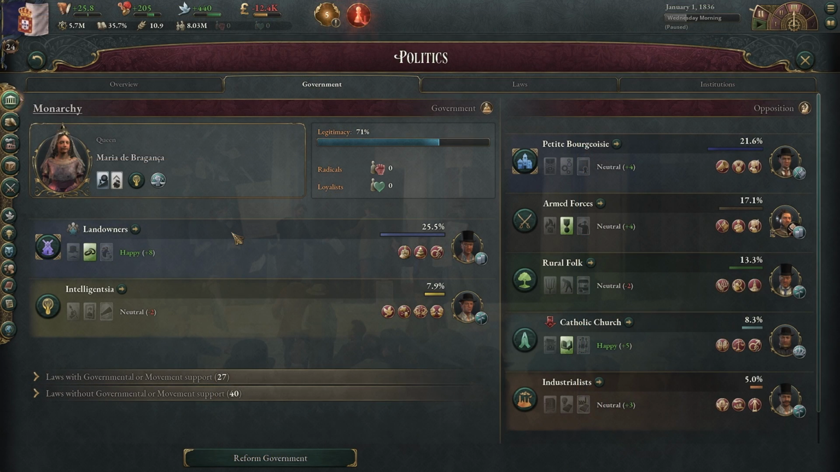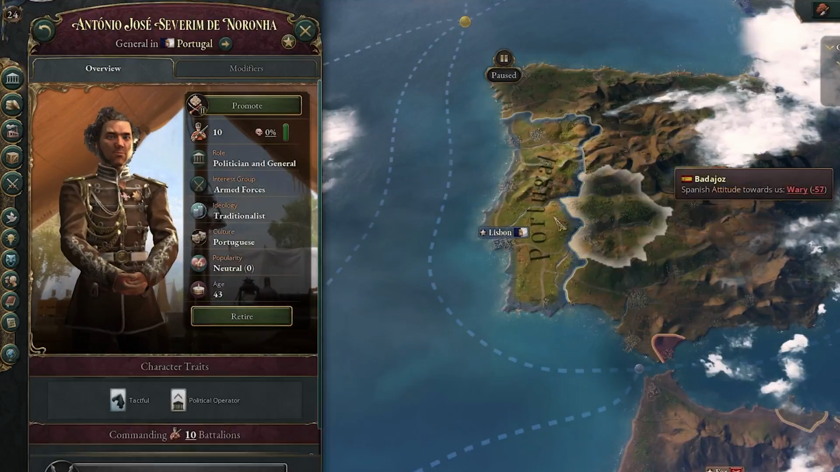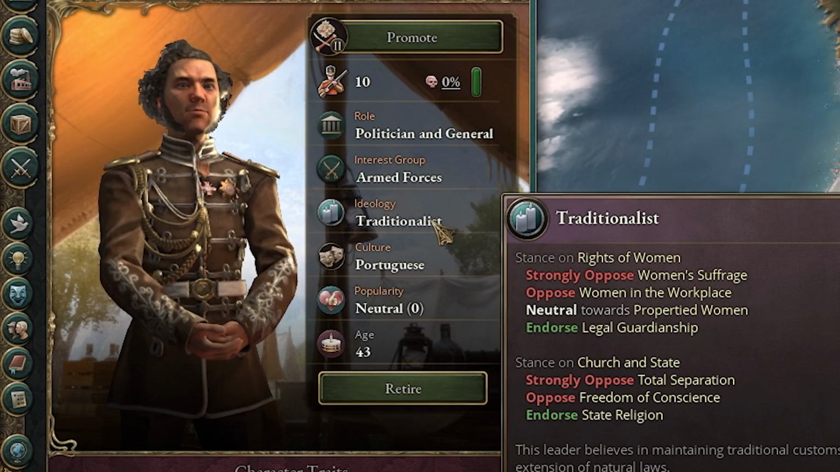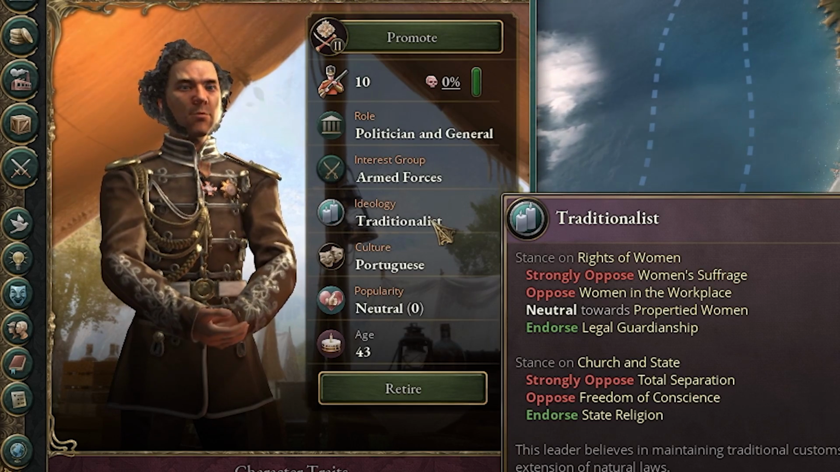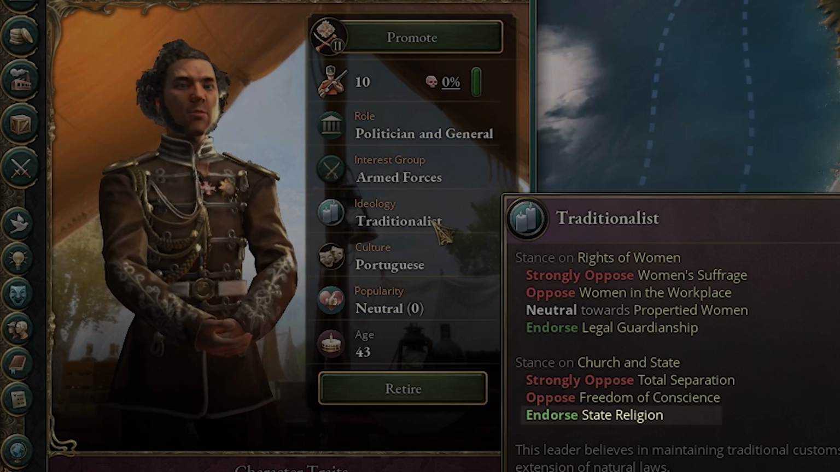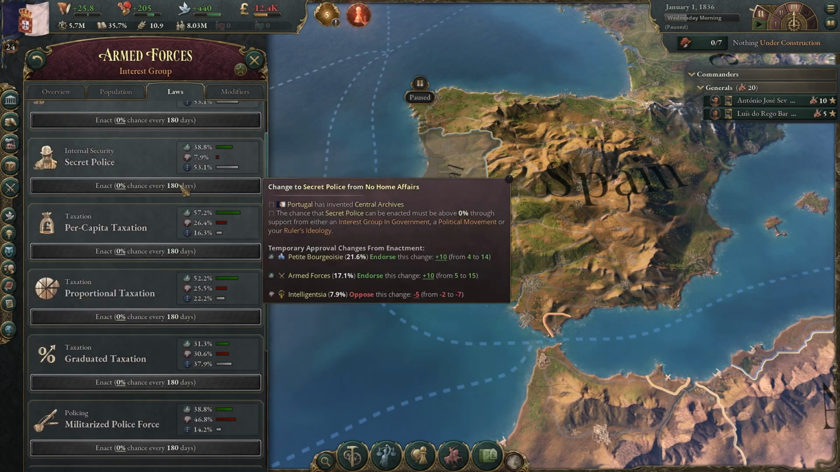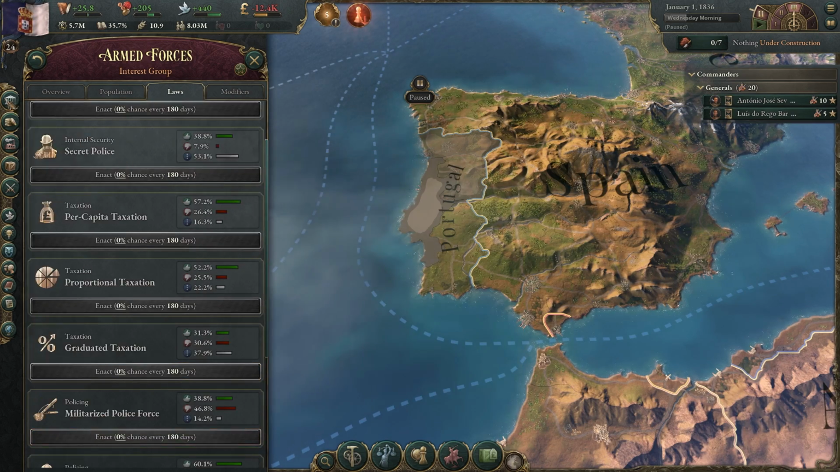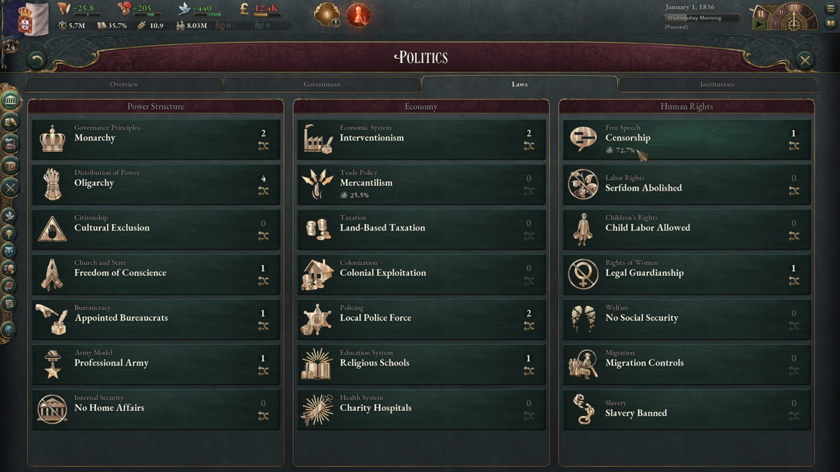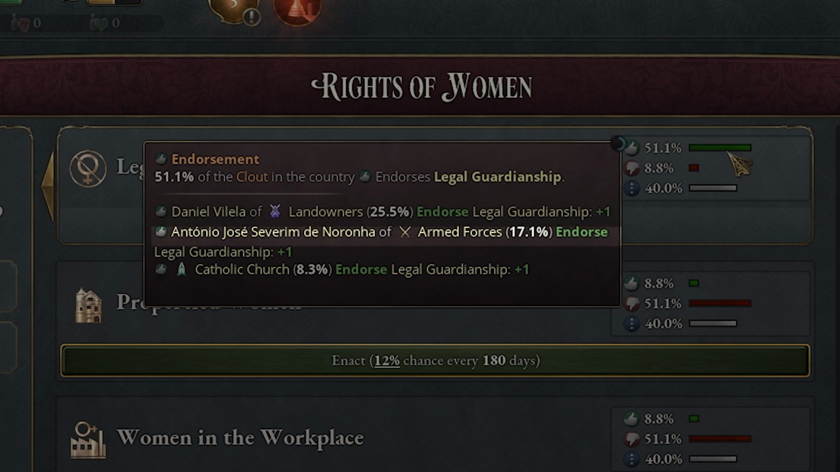What's really interesting is you can't just look at the ideologies of an interest group. You also have to look at the leader of that interest group as well. For example, armed forces. If we click here, we can see their ideology is a traditionalist, and they endorse legal guardianship, and he endorses state religion. We go back to the interest group, there's nothing here about legal guardianship. So let's go back to the laws here and take a look at legal guardianship. And we can see when we hover over it, the endorsement of the armed forces is here, that 17% clout, because the leader of the interest group endorses it, not necessarily the interest group itself.